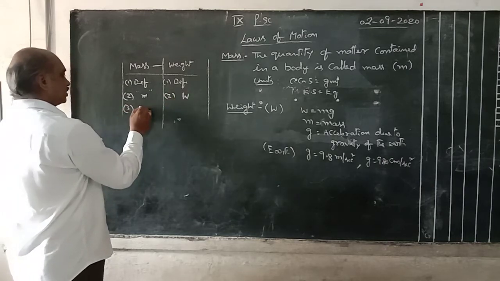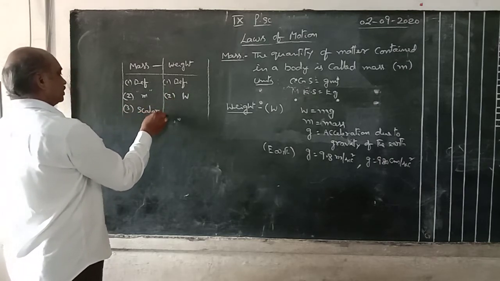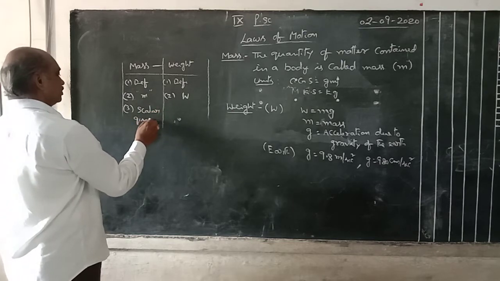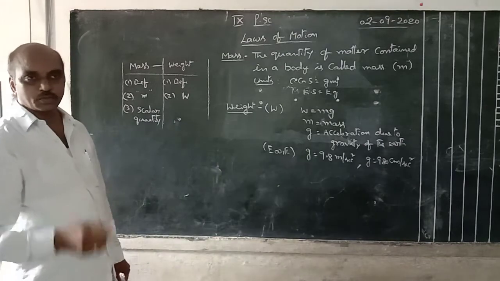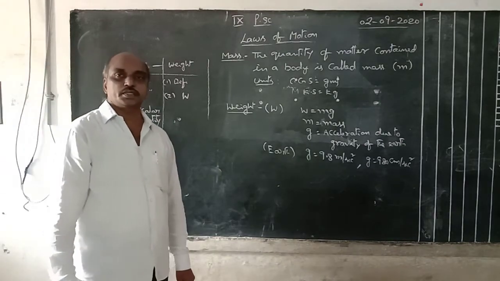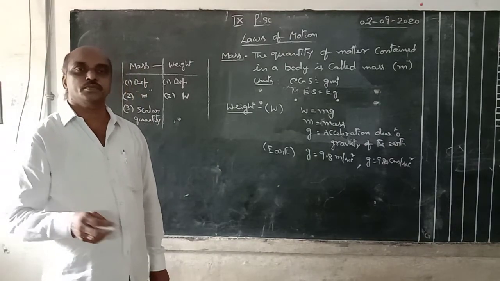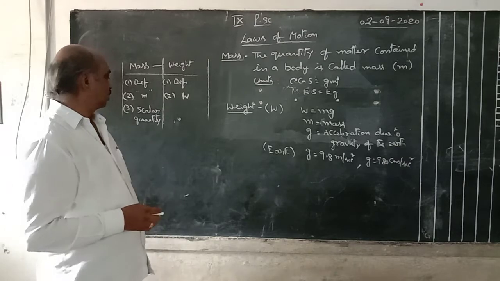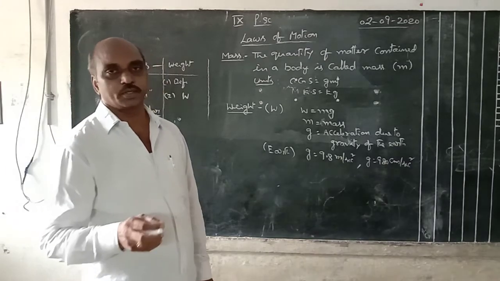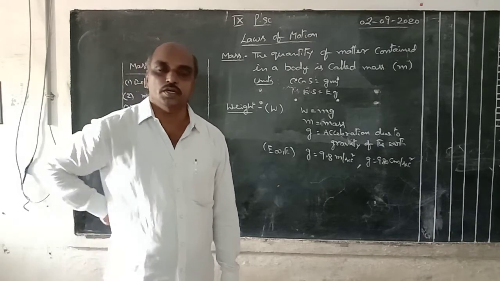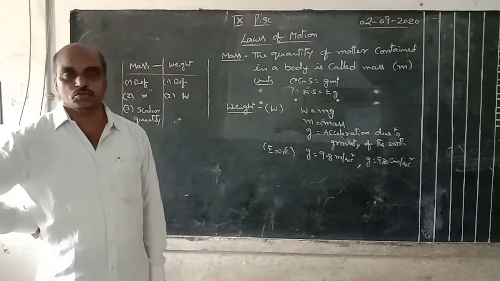Third one, mass is a scalar quantity. Scalar means physical quantities which have only magnitude, that means quantity only.